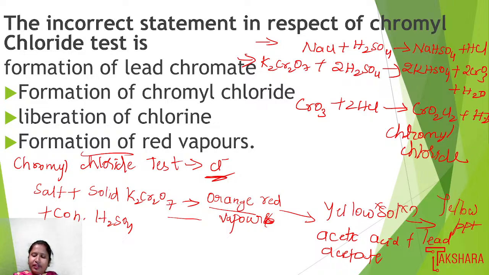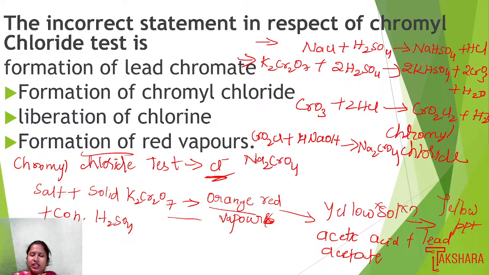Then when we treat chromyl chloride with 4 moles of NaOH, that is CrO2Cl2 plus 4 NaOH, we get the product yellow solution, that is Na2CrO4, sodium chromate.